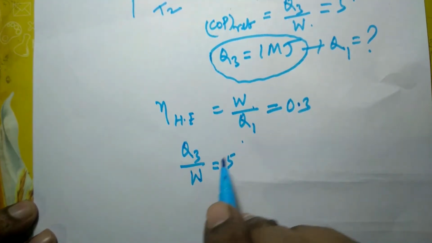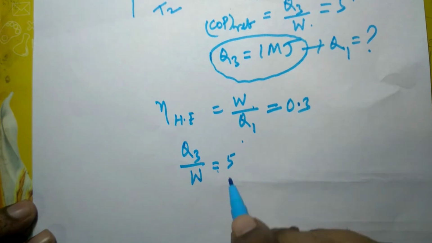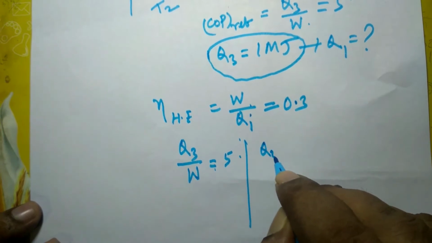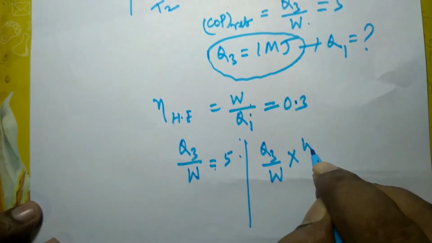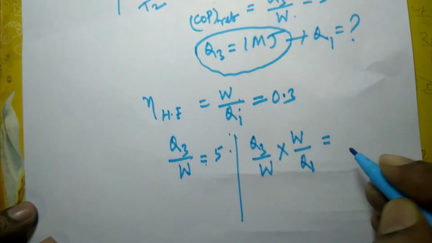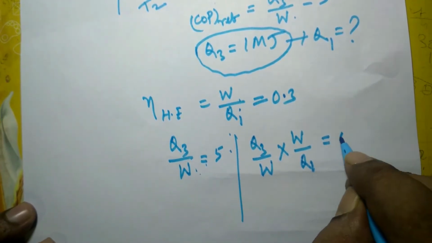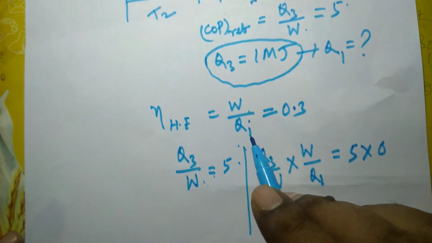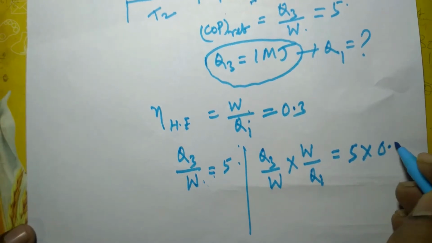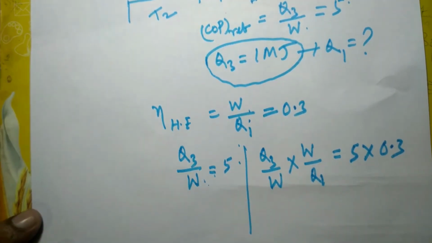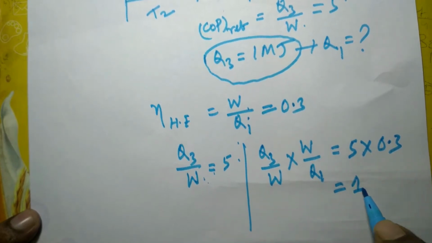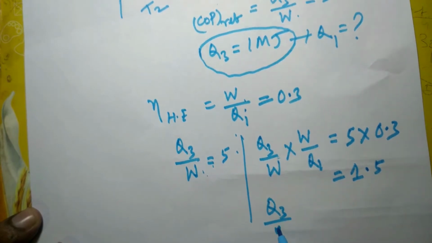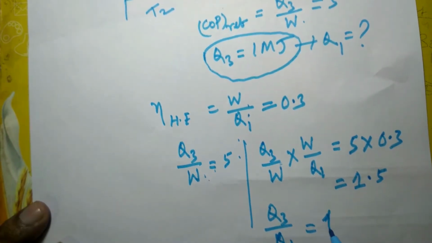From this, we can find out the ratio of Q3 by Q1. If you multiply this with this, what will I get? Q3 by W multiplied by W by Q1 will be, in place of Q3 by W, I will write 5 into W by Q1 is 0.3. Why is it 0.3? Because it is given that the efficiency of the engine is 30%. Efficiency of heat engine is W by Q1. 5 into 0.3, that is 1.5. यहाँ से क्या आ रहा है? Q3 by Q1 is equal to 1.5.